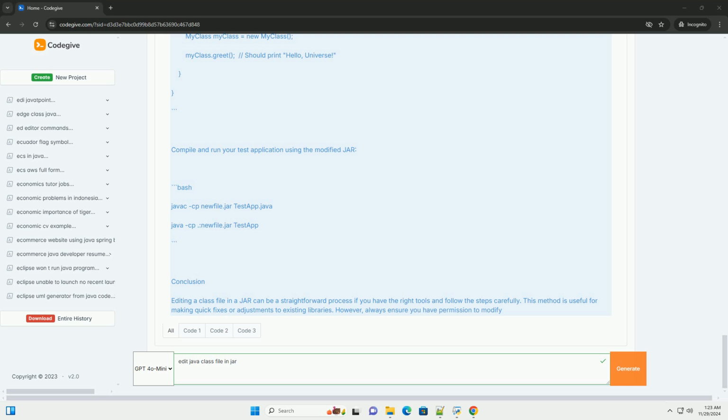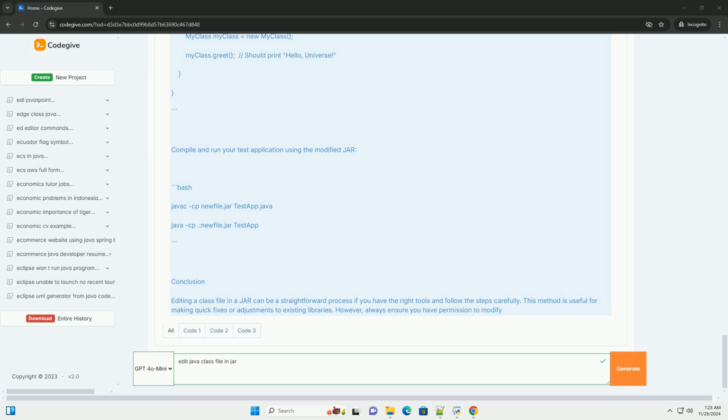4. Edit the class file. If you need to modify the class, you have a couple of options. Modify the existing class: if you have the original Java source code, make the changes there and recompile. Edit the decompiled code: if you decompiled the class, copy the output into a new .java file, for example MyClass.java, make your changes, and then recompile it. For example, if you want to change a method in MyClass.java. Original code. Modified code.